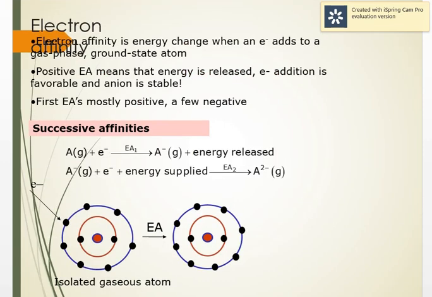Now the next topic is electron affinity. Electron gain enthalpy, or called electron affinity. We also represent it by delta EGH, electron gain enthalpy or electron affinity. It is the amount of energy associated when an electron is added to an isolated gaseous atom. Isolated gaseous atom means there is no other force. It should be in the gaseous state and should be in the ground state.